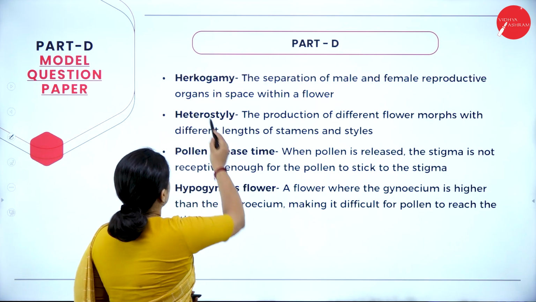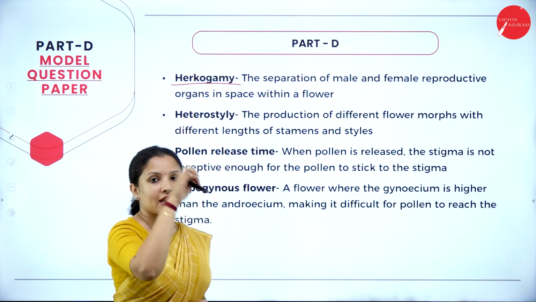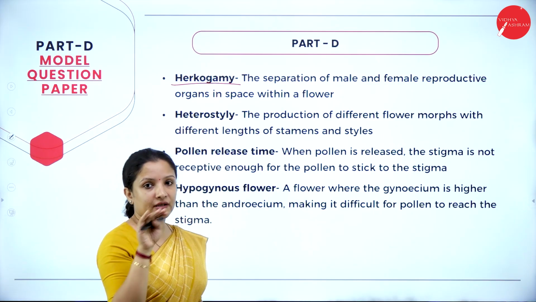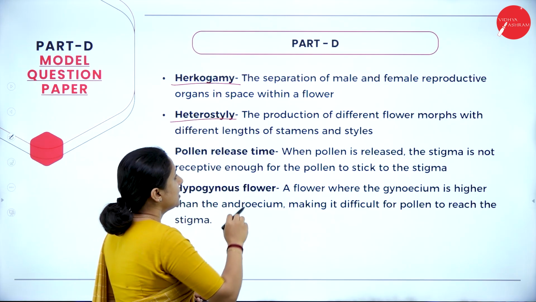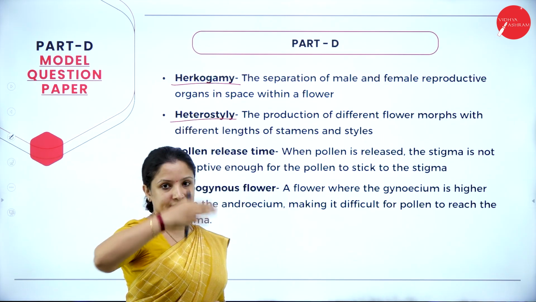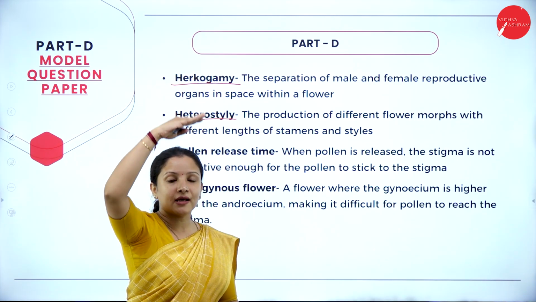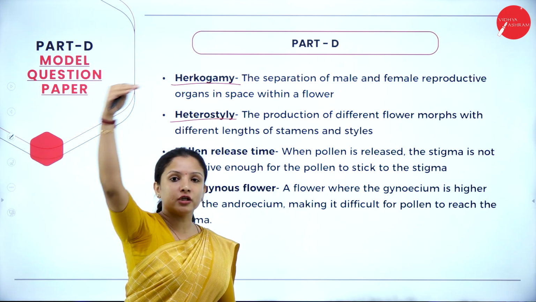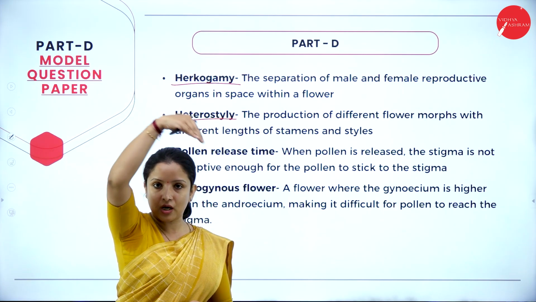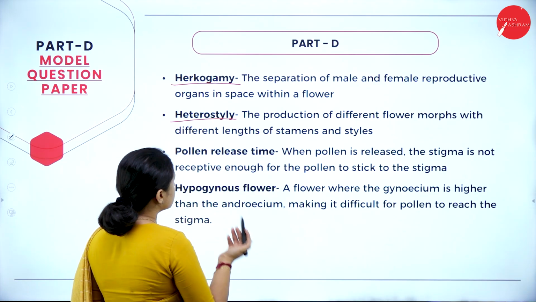Next we can write about hercogamy. Hercogamy is nothing but the arrangement of the female and male reproductive parts. That one also we can mention. Next is heterostyly, which is the length of the stamen. Say for example, the stigma is located very high and the anthers are located below, then the chance of pollen grains falling on the stigma from down going up is not possible. So that is about heterostyly. That also you can write.